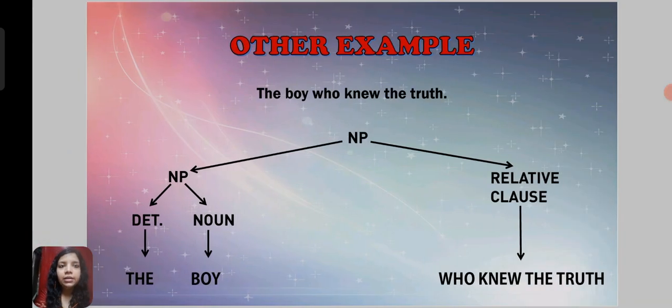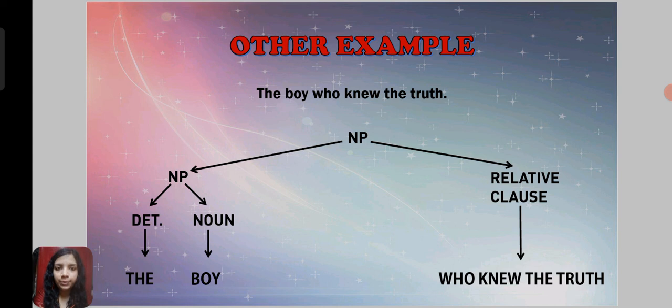Next, another example of this is the boy who knew the truth. So here the noun phrase is divided again into noun phrase and relative clause, and the noun phrase is divided again into determiner and noun.